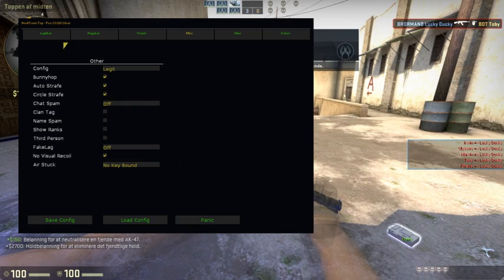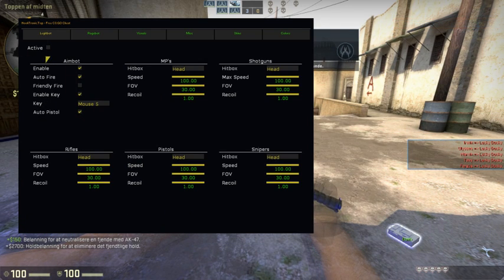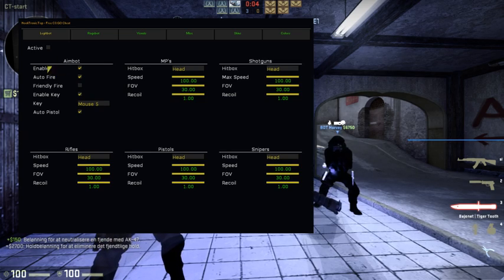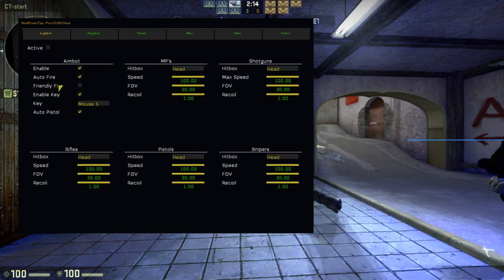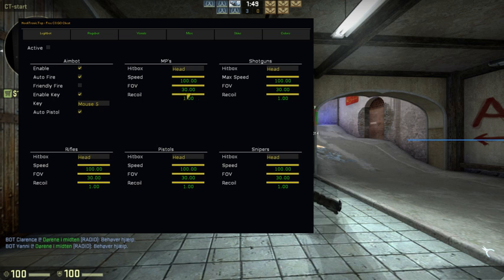Okay. I'll tell you what all this does. This will get your cheat active. This will get your cheat enabled. Auto fire will shoot for you. Friendly fire will shoot your teammates. Enable key is so you can toggle your cheat. And so is this key. Auto pistol is just taking a pistol if one is shooting at you. And hitbox has speed and FOV and recoil, and all that.